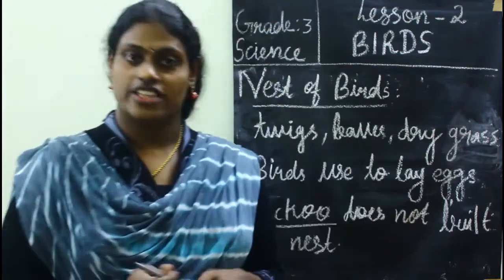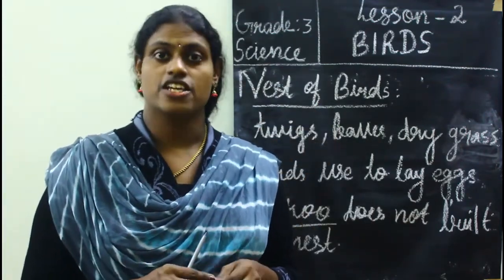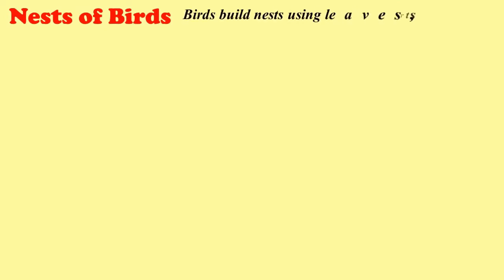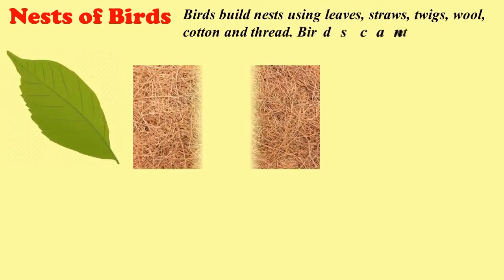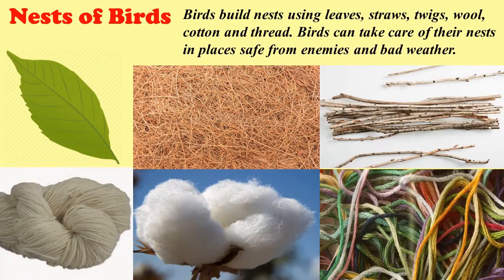Okay, so these are about the nests of birds. Birds lay their eggs in the nest. Nests of birds. Birds build nests using leaves, straws, twigs, wool, cotton, and thread. Birds take care to build their nests in places safe from enemies and bad weather.